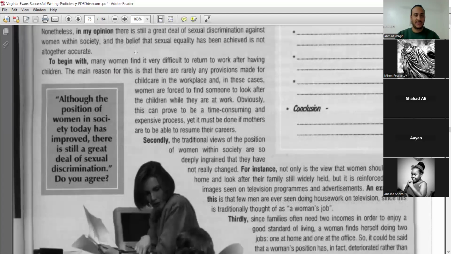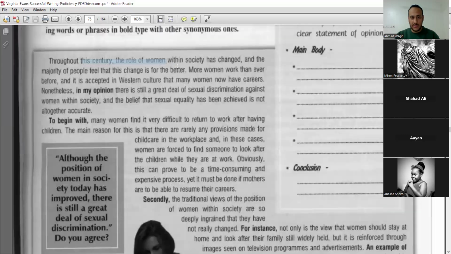Let's see how. So she introduced the topic, she mentioned her opinion, and she wrote a thesis statement that summarizes what she's going to talk about. To begin with, many women find it difficult to return to work after having children. For example, if I have a baby, 2 days and I will go back to work. Maybe I'll be absent the day of birth. I will be with my wife in the hospital. Another day I might support her. I might take 2 or 3 days. But for women, after 2 or 3 days, can she go to work? She says it's not fair, so no equality here. Let's see how she thinks.